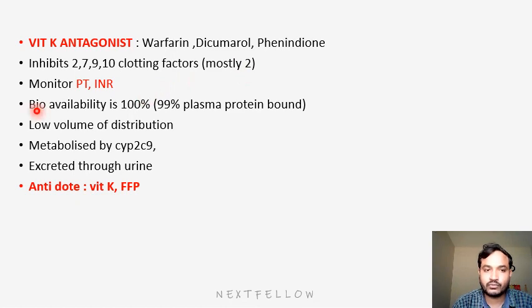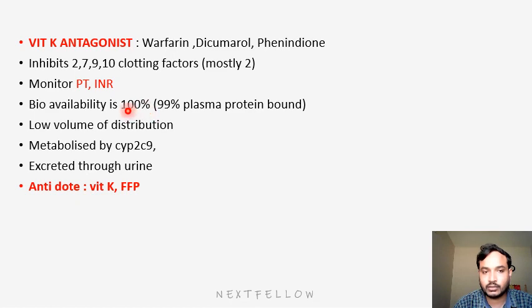So when a patient is on warfarin, we should monitor prothrombin time and INR, international normalized ratio. Warfarin has high bioavailability, that is 100%. In this, 99% is plasma protein bound, 1% is freely available. So when a drug interacts with warfarin, if even that 1% availability increases, there is a chance of developing toxicity. Okay, that's why it has more drug-drug interactions. So we should be very cautious when a patient is on warfarin.